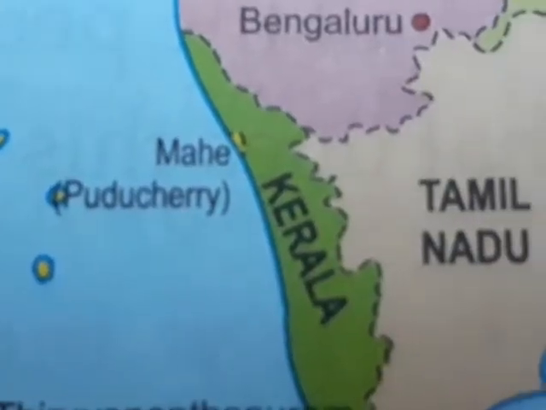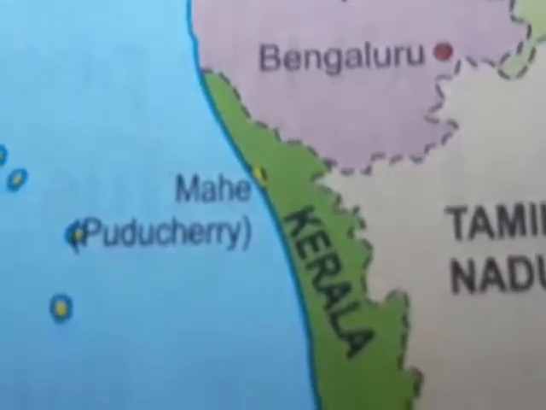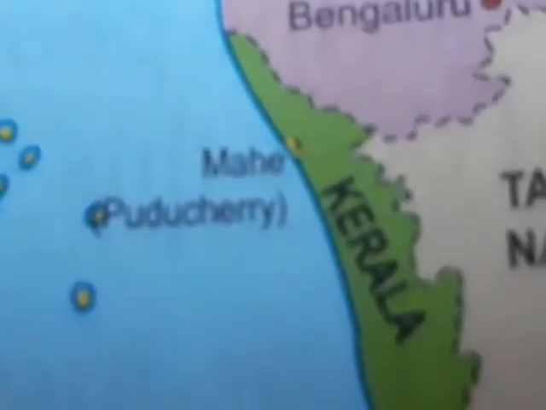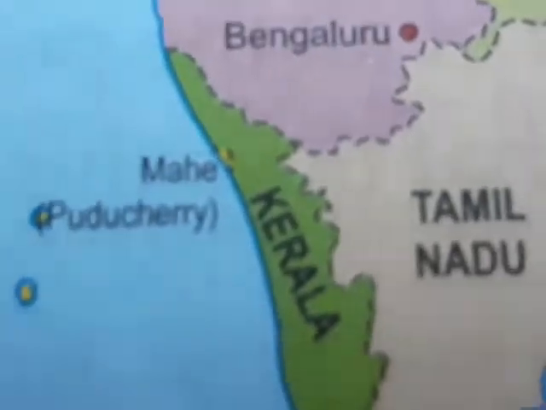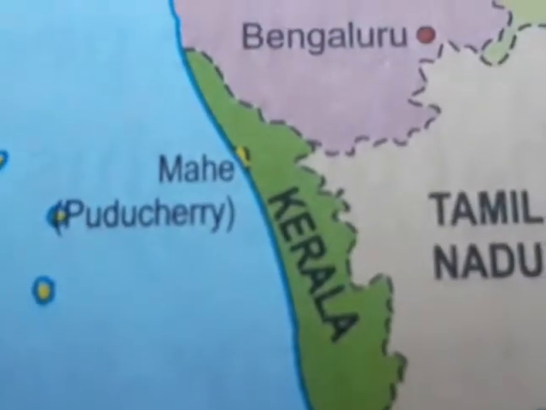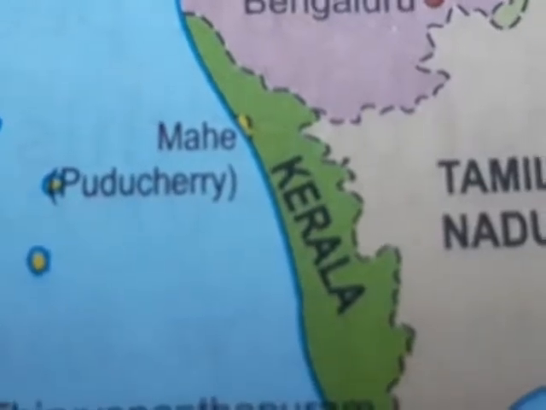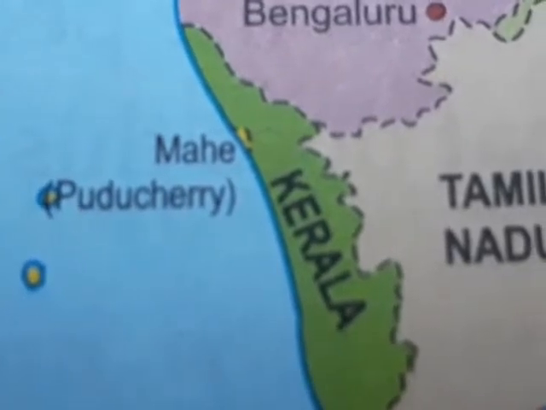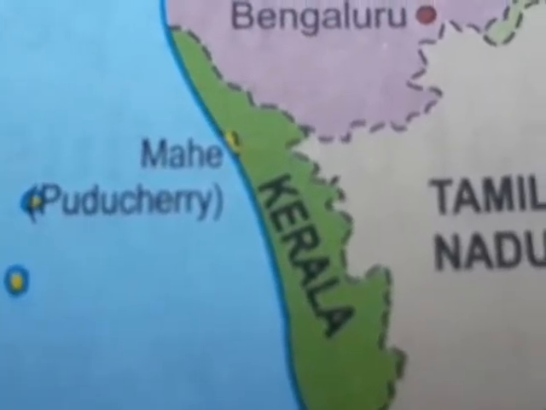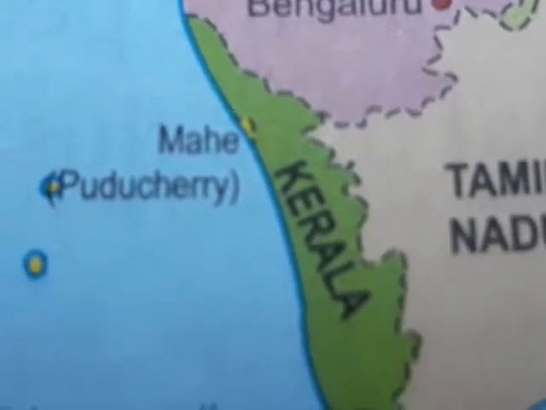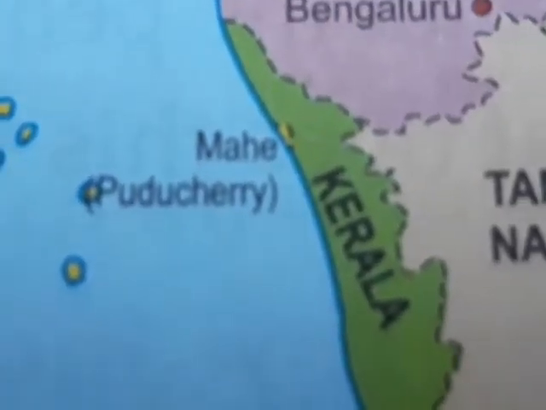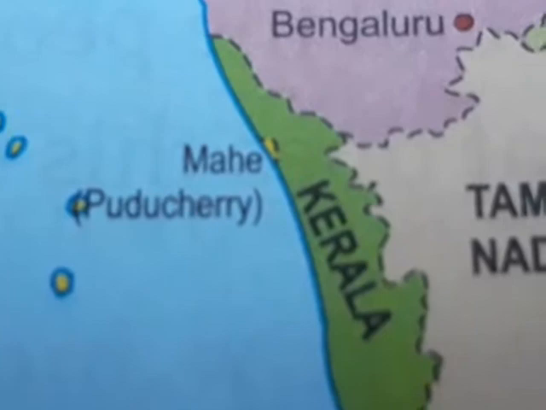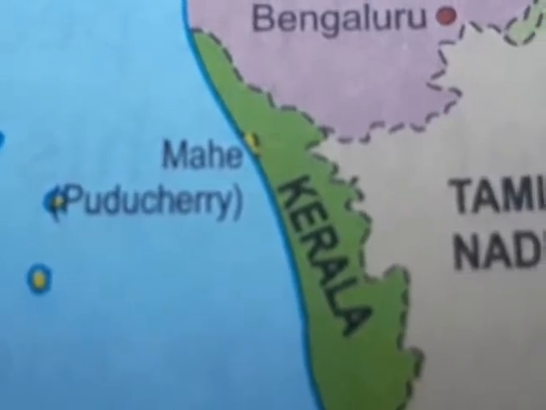To the south of Karnataka is the state Kerala, and this also has a coastal plain. Earlier the capital of Kerala was Trivandrum, and now it is known as Thiruvananthapuram. The state is a leading producer of spices, cashew, coconut and coffee. Fishing is also an important occupation of people here. Malayalam is the main language spoken, and the festival celebrated here is Onam. Kathakali, Kuchipudi and Mohiniyattam are the dances of Kerala.